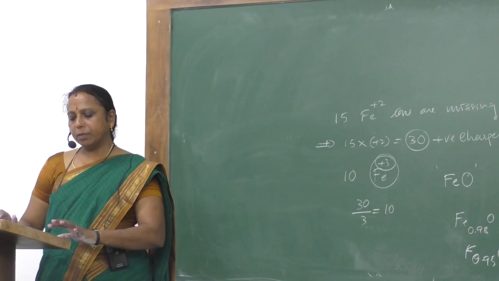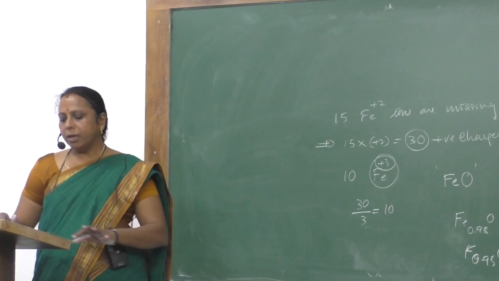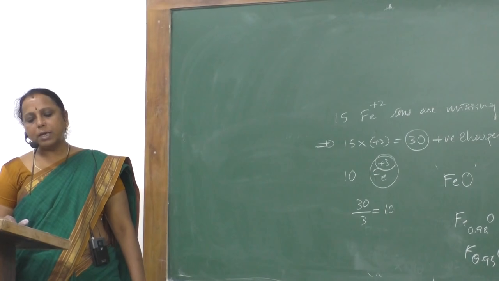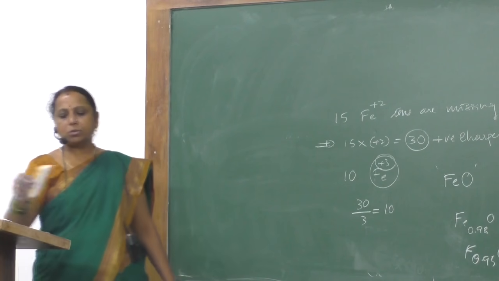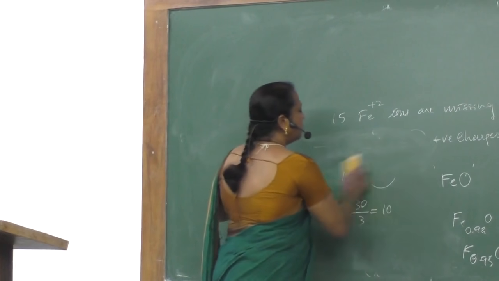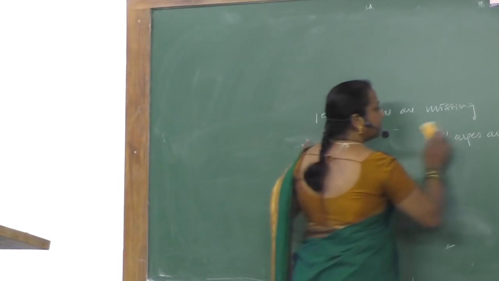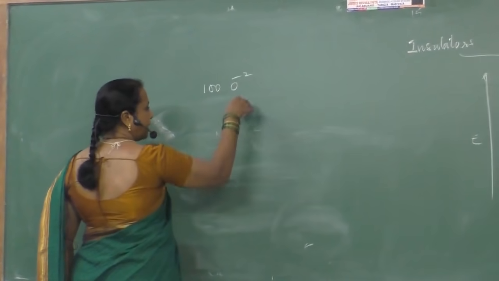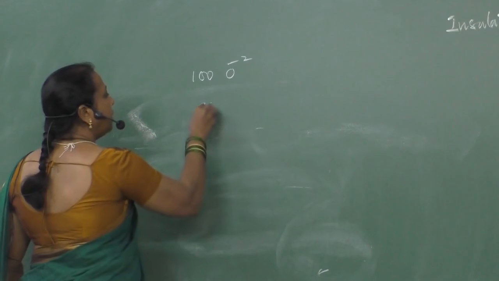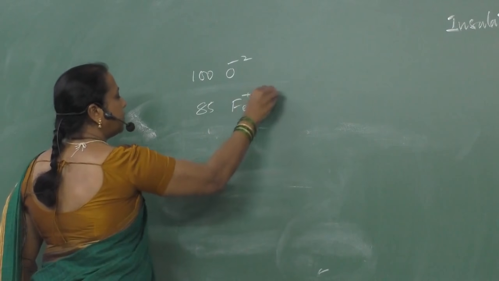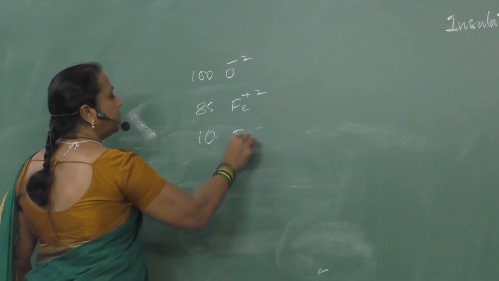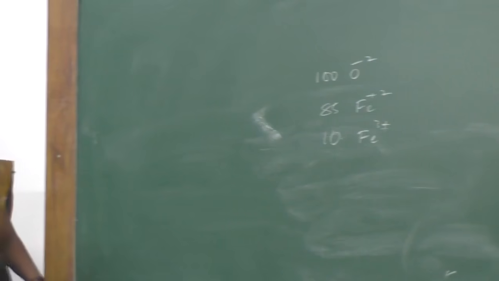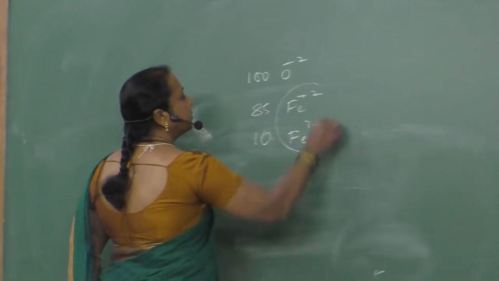Third sub question, last I think. If for 100 oxide ions, number of Fe2+ and Fe3+ are given as 85 and 10. For 100 oxides present in the lattice, 85 Fe2+ ions are present and 10 Fe3+ ions are present. Then what is the formula of the compound? Count the number of iron, that's it.